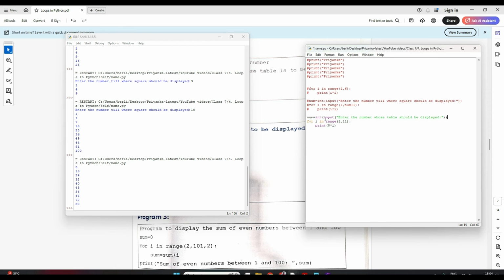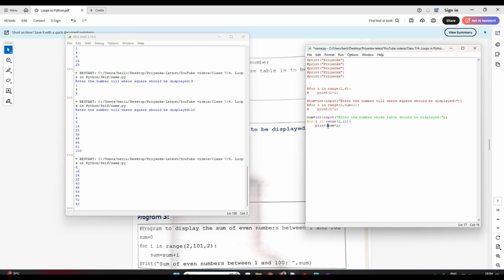So the user will enter and that will be stored in num. Now what change I have to do here? Just instead of 8 I'll put num into i. Is it clear? From very basic I'm trying to explain you. So when I was putting 8, that means only the table of 8 was getting displayed.